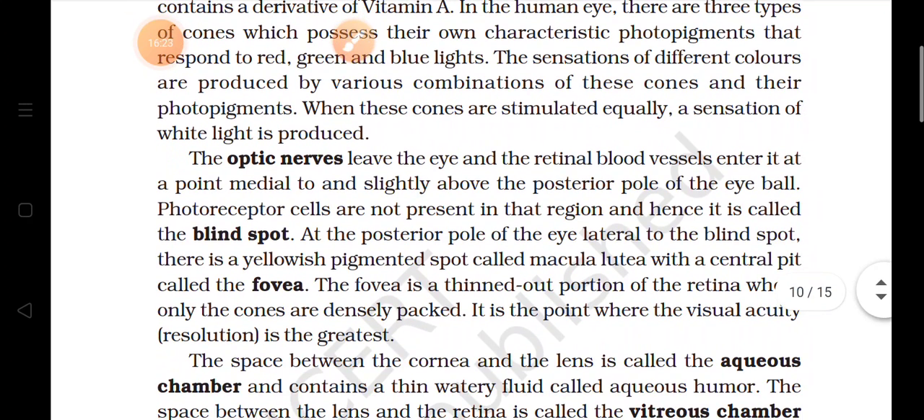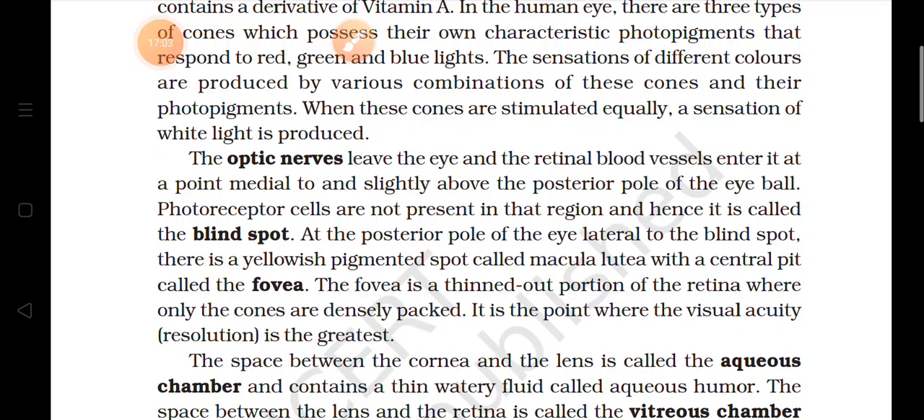Now the optic nerve is the nerve which leaves the eye, along with the retinal blood vessels, and it exits at a point medial to and slightly above the posterior pole of the eyeball. Photoreceptor cells are not present in this region, and that's why this region is known as the blind spot. At the posterior pole of the eyeball, lateral to the blind spot, there is a yellowish pigment spot, and that is known as the fovea. This is the thinned portion of the retina where only the cones are densely packed, and it is the point where the visual acuity and resolution are the greatest.